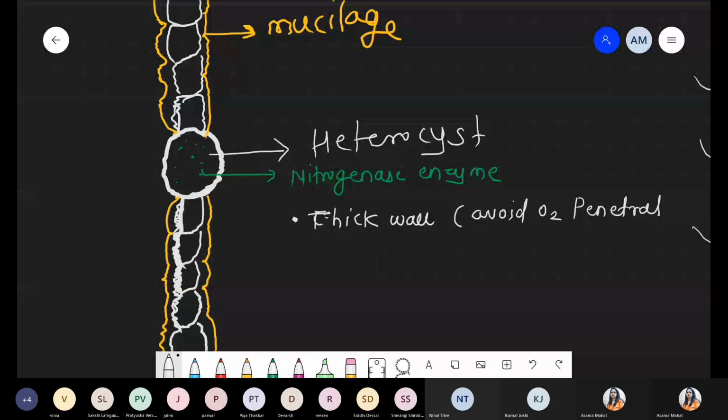It does not allow oxygen to enter, because the nitrogenase enzyme is sensitive to oxygen, and for the activity of nitrogenase, the heterocyst must maintain an anaerobic condition. If it is anaerobic, the nitrogen fixation process can be rapid. So the thick wall avoids oxygen penetration. Another condition: these heterocyst structures consist of some pigment, but please remember these pigments are associated with only photosystem 1. So only photosystem 1 is present.